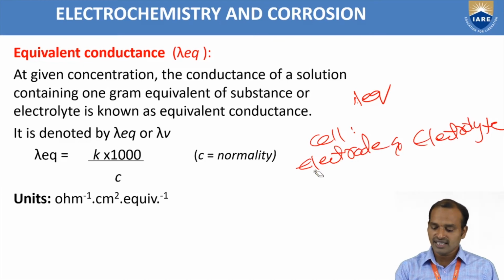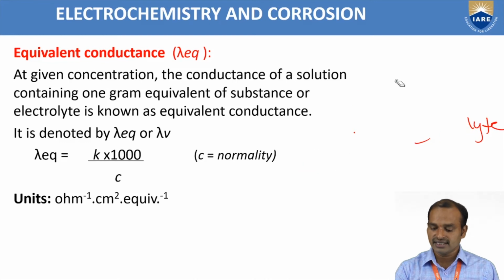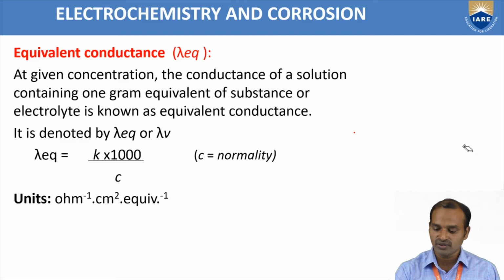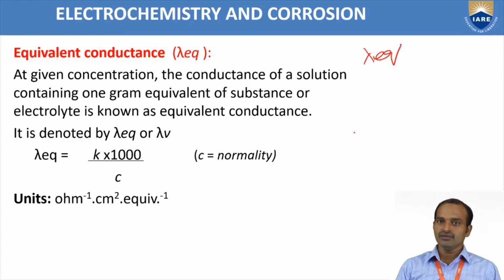Now how to define the equivalent conductance? Equivalent conductance, denoted as lambda eq, means at a given concentration, the conductance of all ions present in a solution containing 1 gram equivalent of an electrolyte which is taken in a cell, where the distance between the electrodes is 1 centimeter. That is called equivalent conductance.